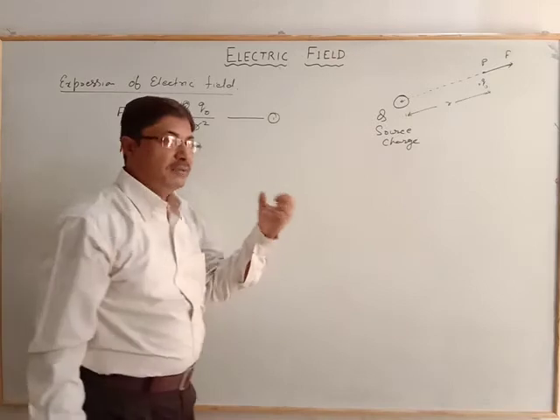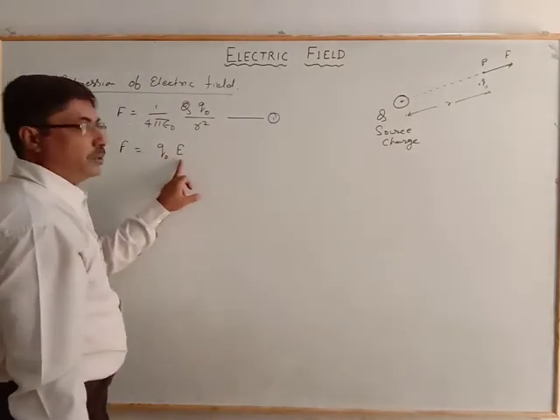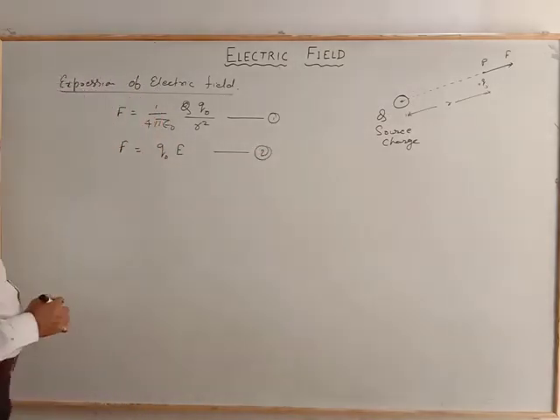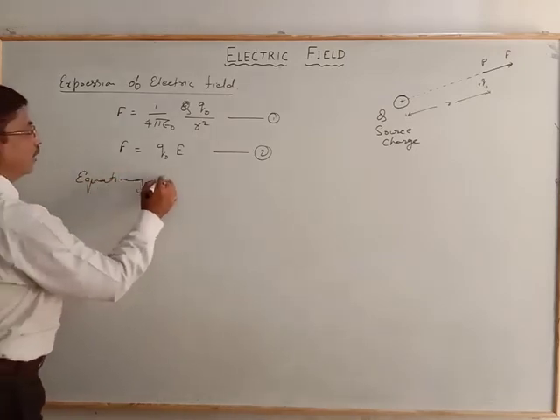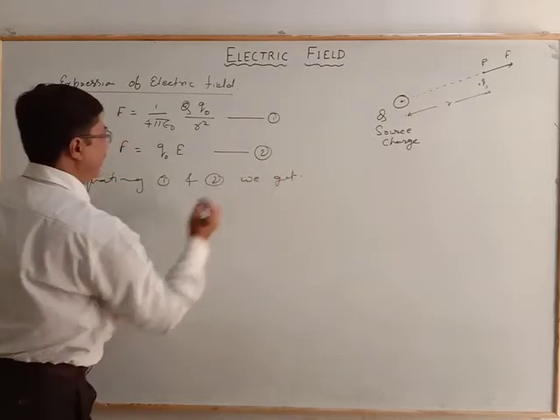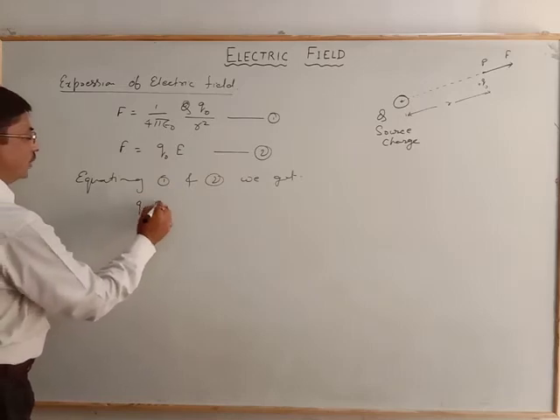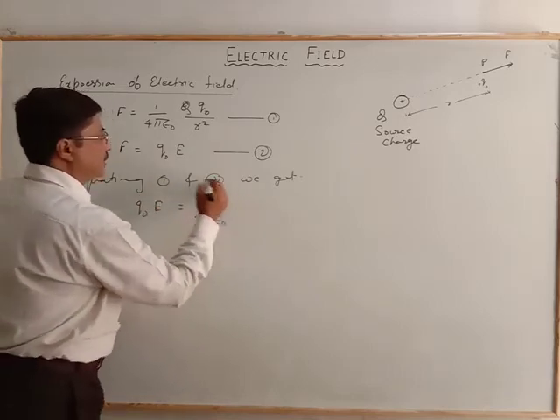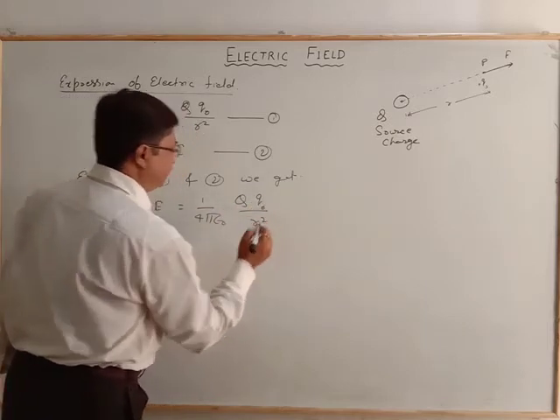And by the definition we come to the conclusion that the force is equal to Q naught into E. So this is equation number 2. Now, equating 1 and 2, we get Q naught into E is equal to 1 by 4 pi epsilon naught Q Q naught by R square.